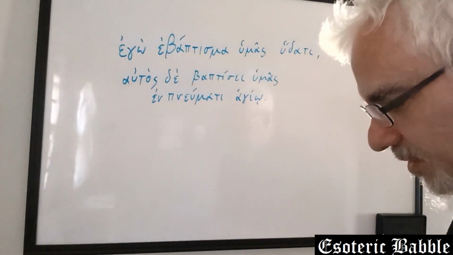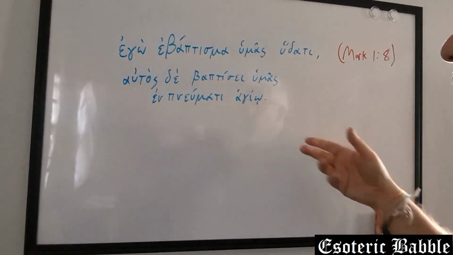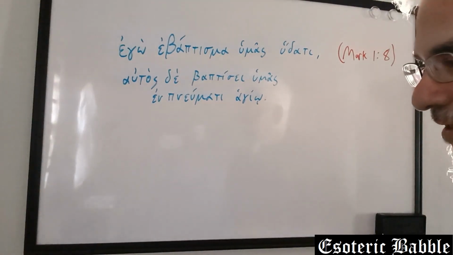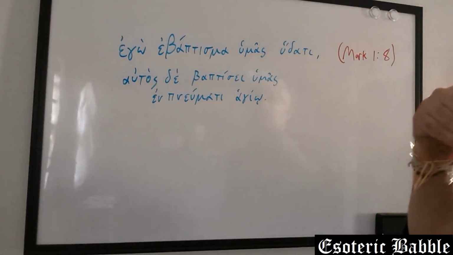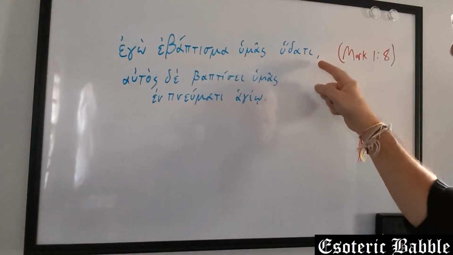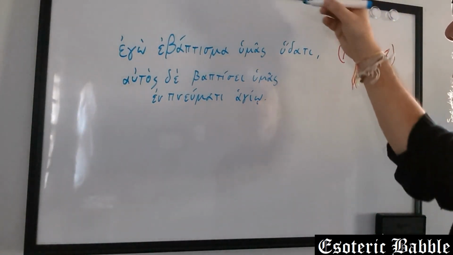Again, we're setting verbs aside. That's kind of the next video. Hymas is accusative plural. You, the second person pronoun, accusative plural. I baptized you, hydati. Now, we haven't come across this word yet, or like we haven't looked at third declension.